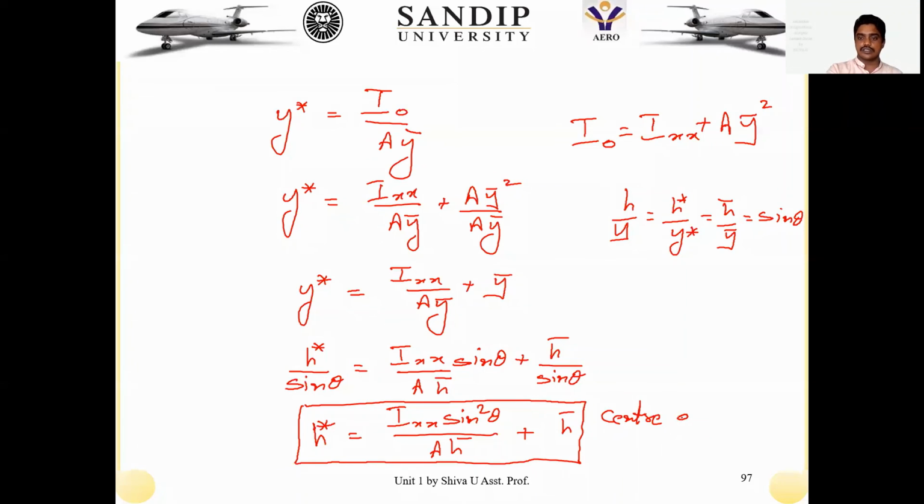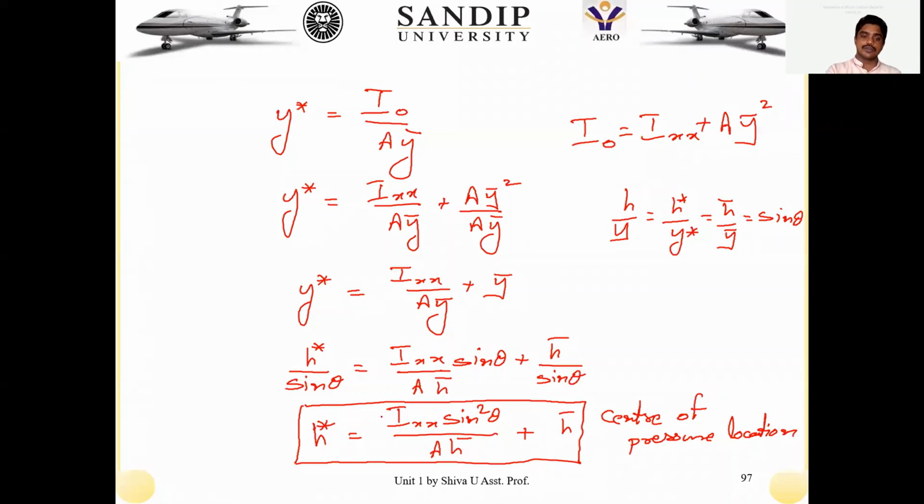This is the center of pressure location on an inclined surface completely immersed into the fluid, making an angle theta there. So that theta is being addressed here. And for example, if somebody asks whether I can go with the same approach for a vertical surface, can I make the inclined surface only a vertical surface?